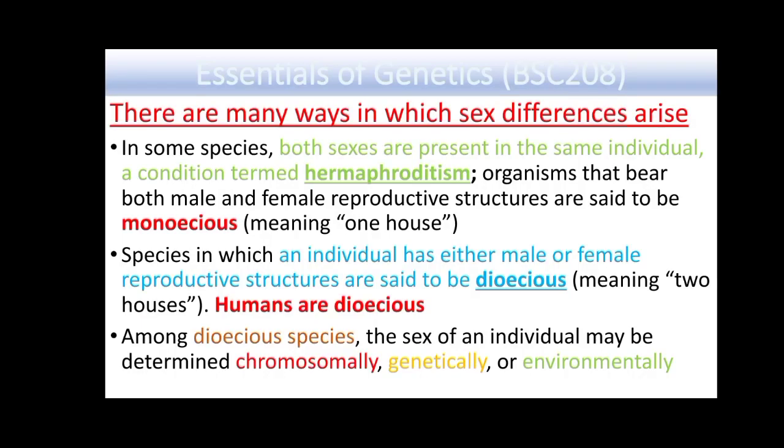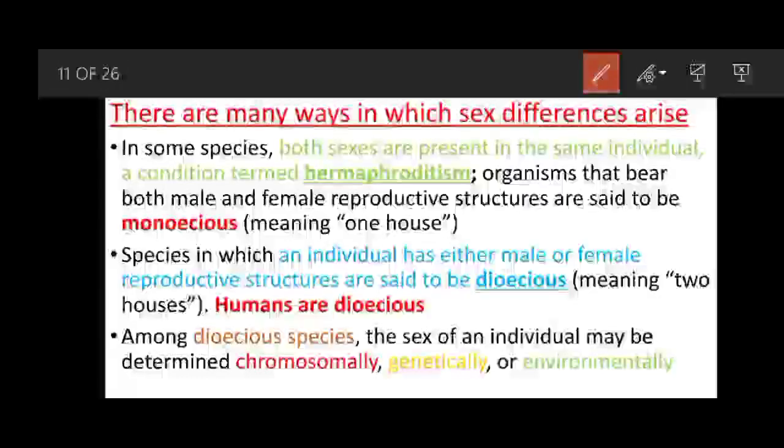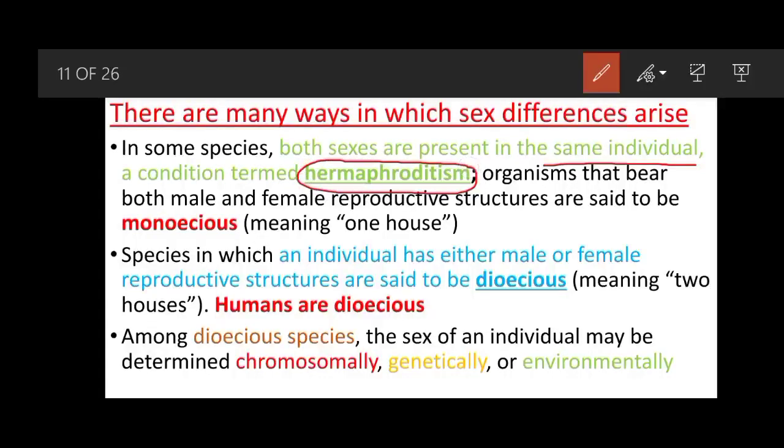In some species, both sexes are present in the same individual. When both sexes are present in the same individual, this condition is termed hermaphroditism. Organisms that bear both male and female reproductive structures are said to be monoecious. Monoecious means one house, so both male and female are present in one individual. Species in which an individual has either male or female reproductive structures are said to be dioecious, and dioecious means two houses.